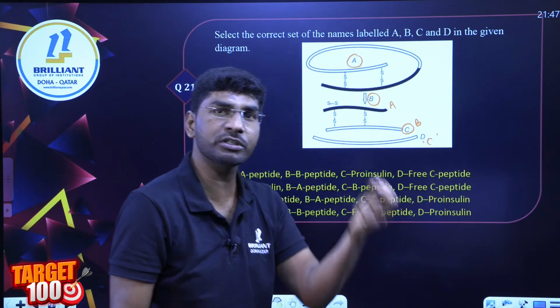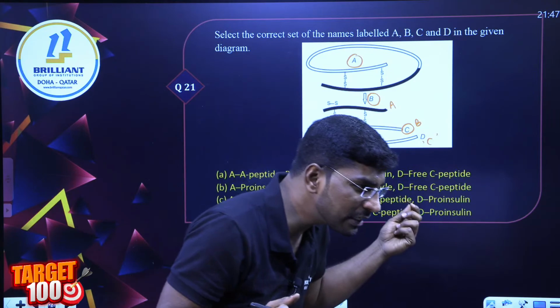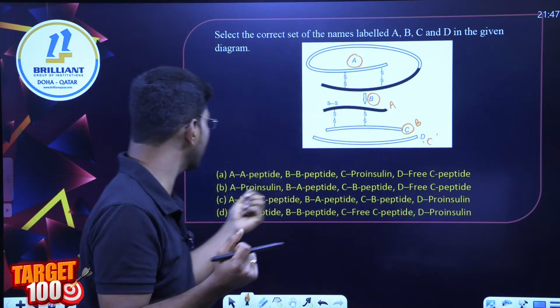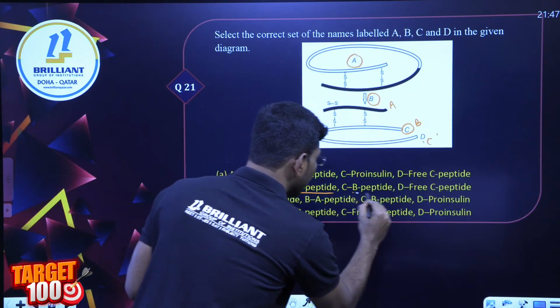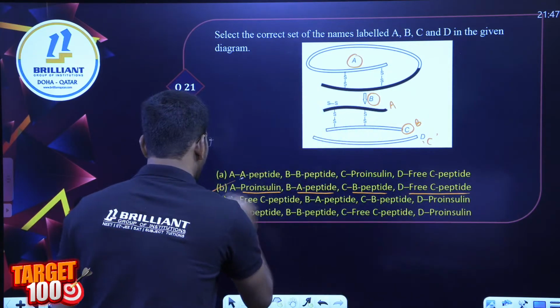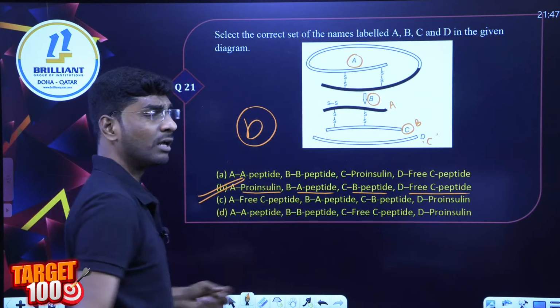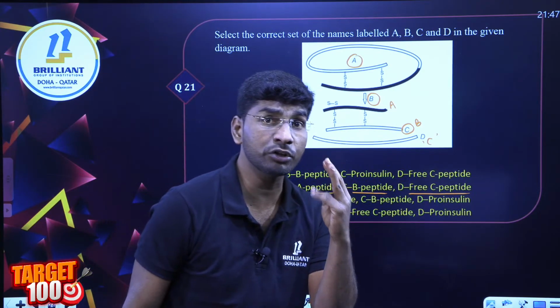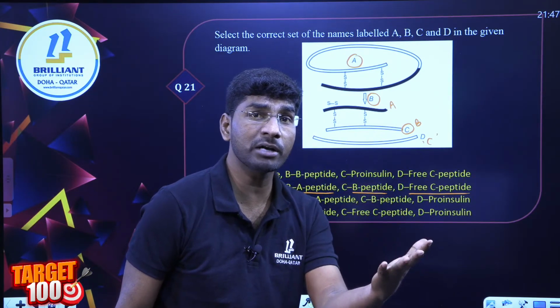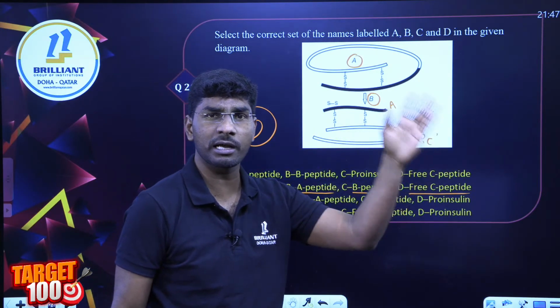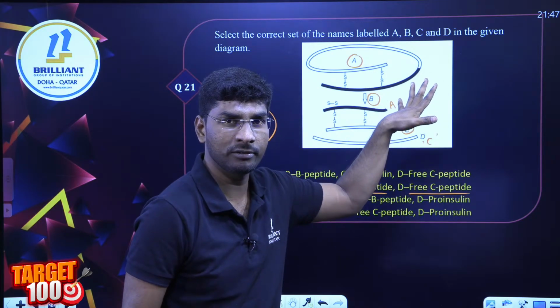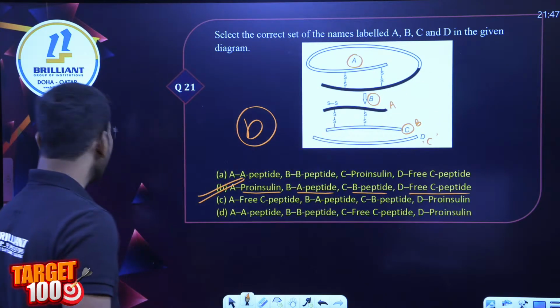So based on this information, what is the right answer? Oh, very good, absolutely correct. So pro-insulin is A, then B is the A peptide, B peptide, C is the free peptide. So option B. This question might come for 3 marks, or directly for 5 marks also. Different higher order thinking questions can come based on the same topic. So everyone keep in mind.